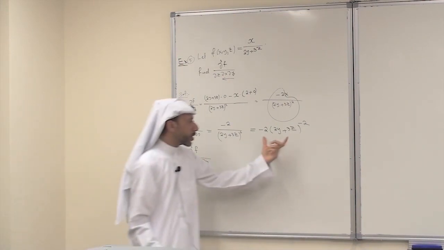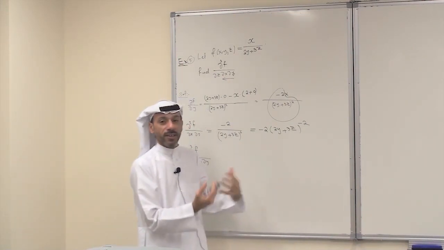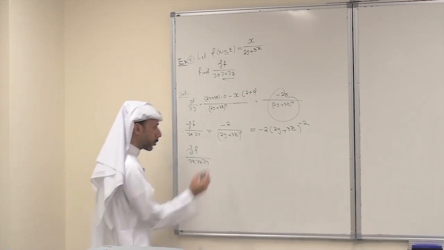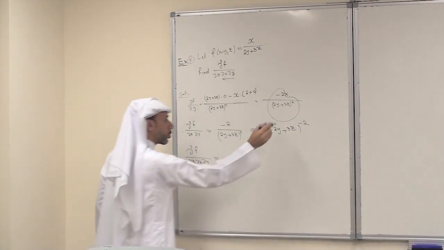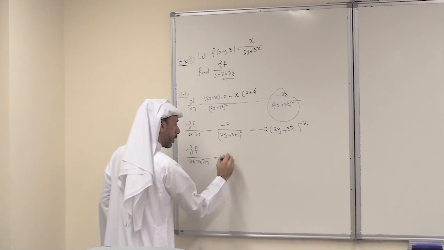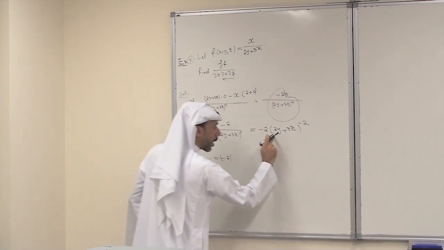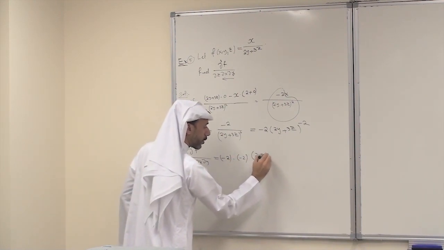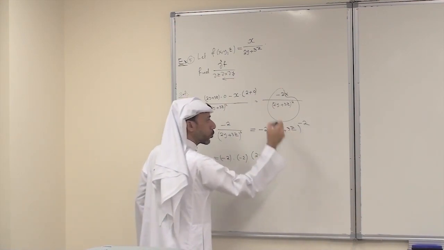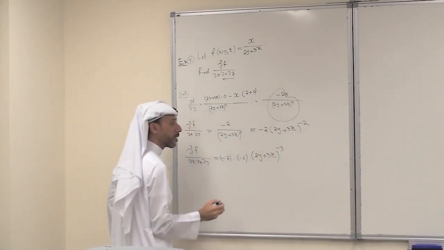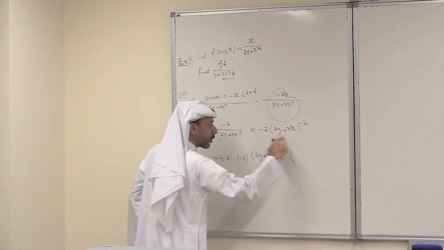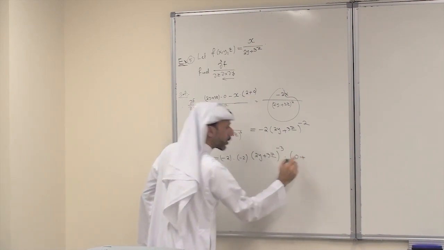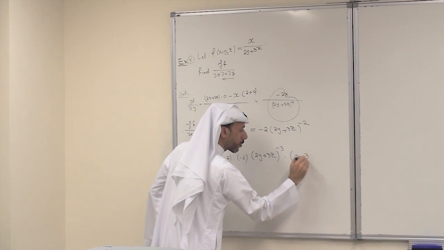Now differentiate this with respect to z, looking at x and y as constant. There is no x, but there is y, so I look at y as a constant. When you apply the power rule, the derivative with respect to z is minus 2, this constant, times minus 2, times 2y plus 3z to the power minus 2 minus 1, this becomes minus 3. Use the chain rule, the derivative of this with respect to z. So the derivative of 2y with respect to z is 0, plus the derivative of 3z with respect to z is 3.